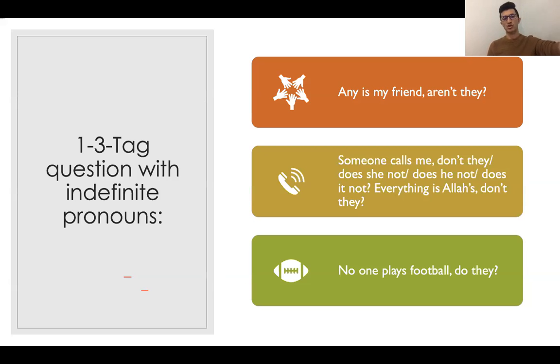So you're referring to a group of people and use that. Okay. But when there is one person, then you use a singular subject. Or look at the second example here. Someone calls me, don't they? Does she not? Does he not? Okay, does it not? So here it depends on who you are waiting for to call you. Okay, you just use it according to the situation, like any type of subject in tag questions. Okay.